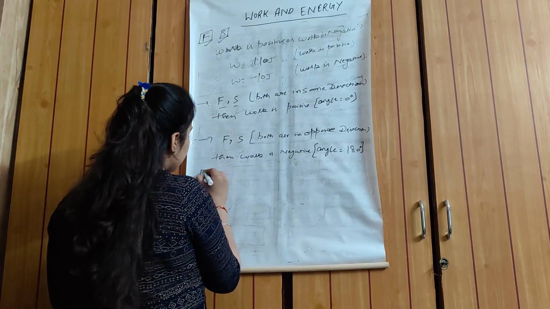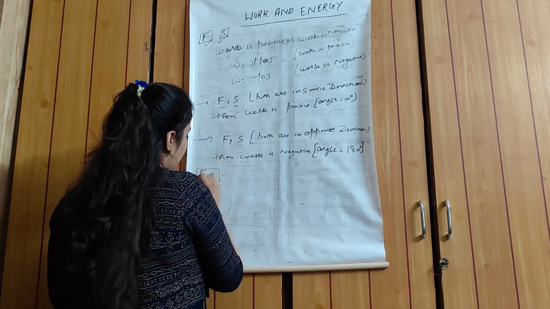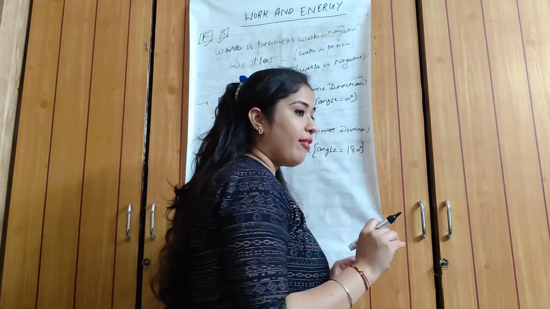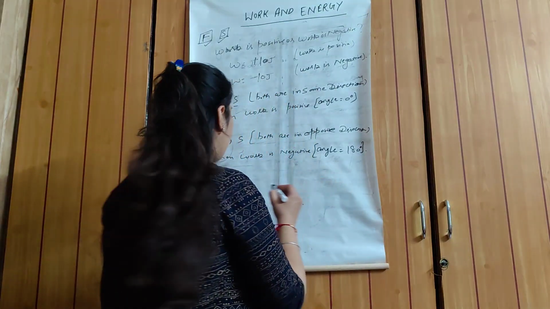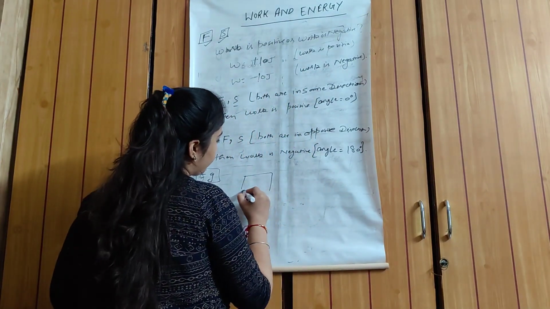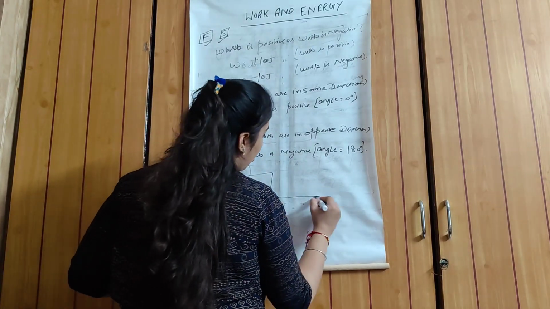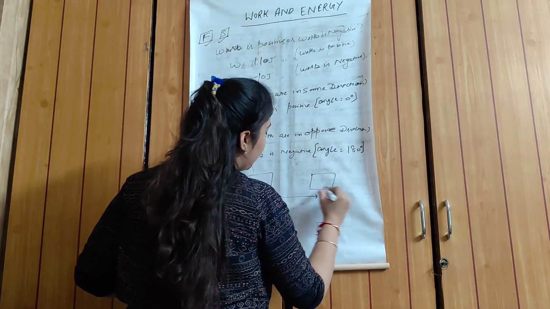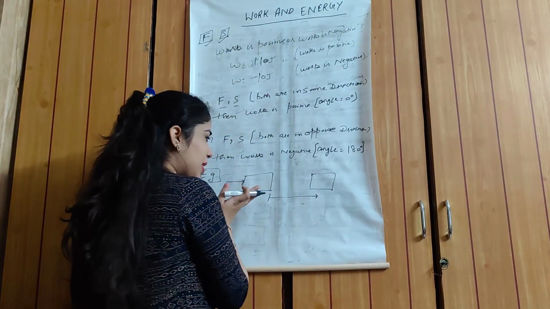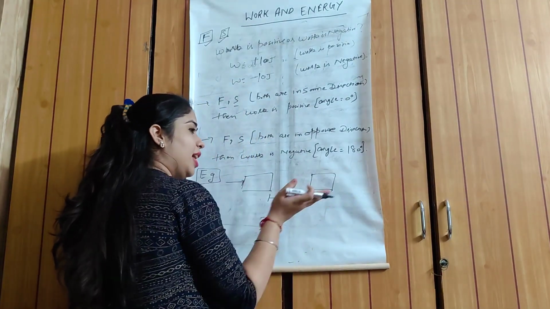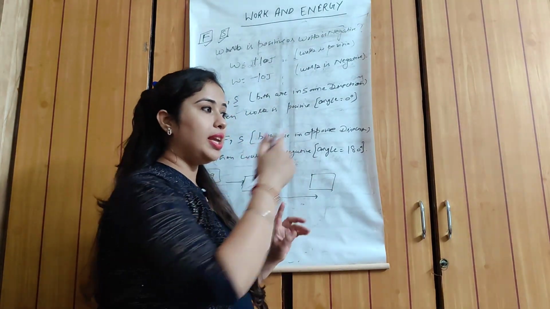Suppose I have this object. I apply the force and the object also moves in the direction. Displacement is in this direction, the direction of north, south, east and west.